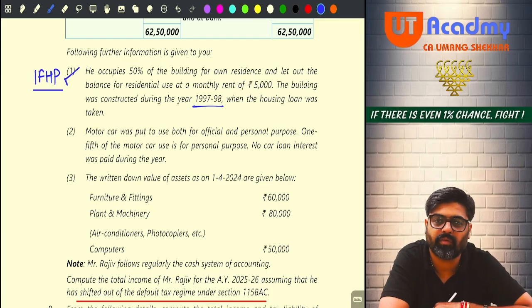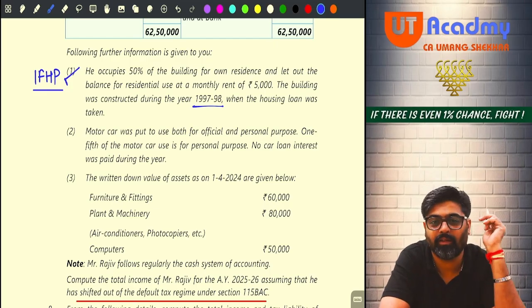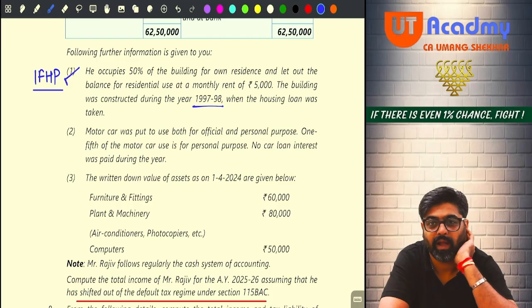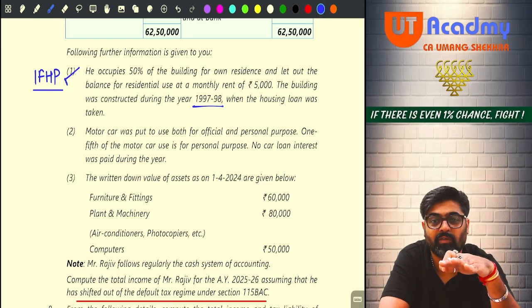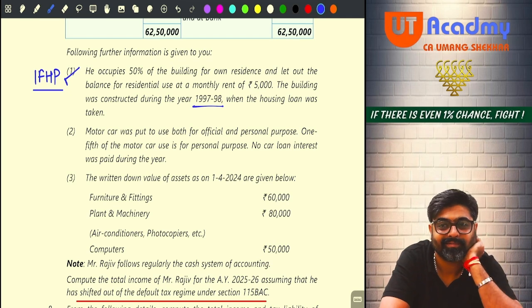Now in the same information, I can confuse you. You want to get confused? Little bit. Half property is what? Let out. And half is self-occupied, no? I would have told you half is self-occupied for business purpose.